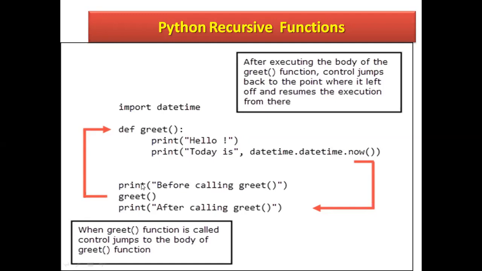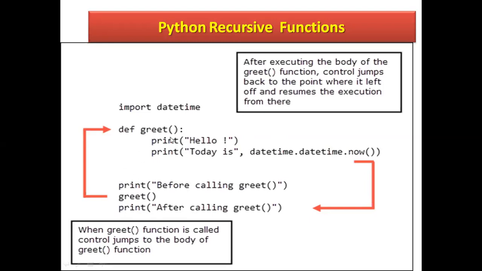Before calling greet, I have written just text as greet. This is the calling part. So this is the declaration part, and this is called the calling part. After calling, it says greet. So here nothing is written, only this part is written, but calling here. So both the parts are linked together.